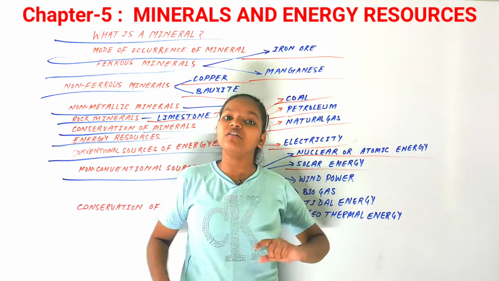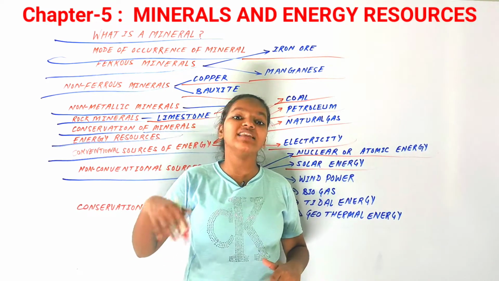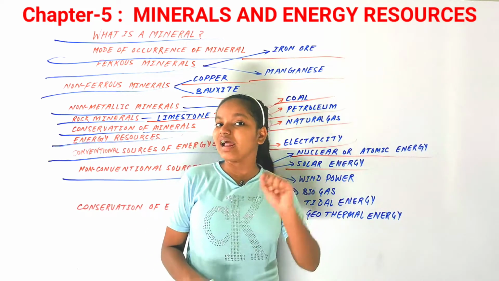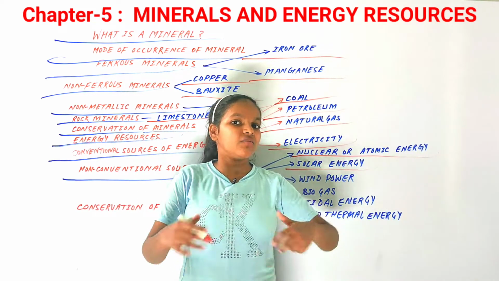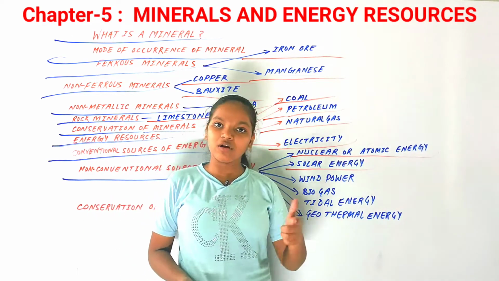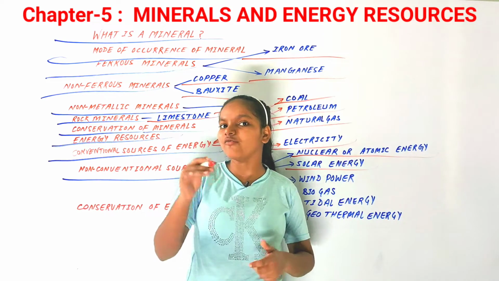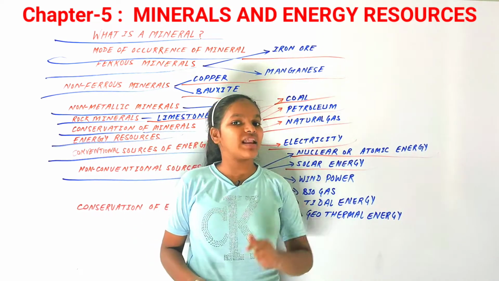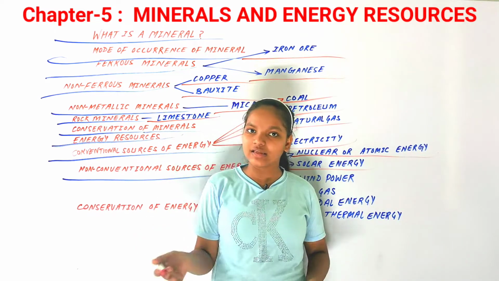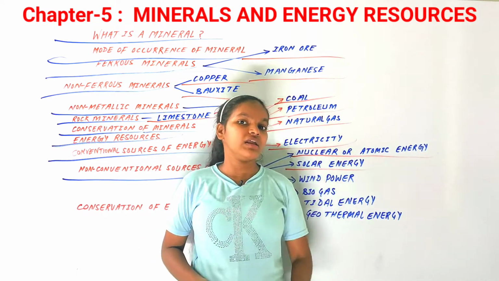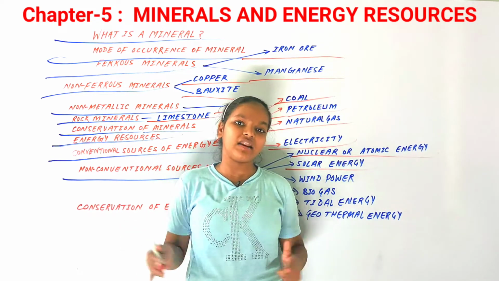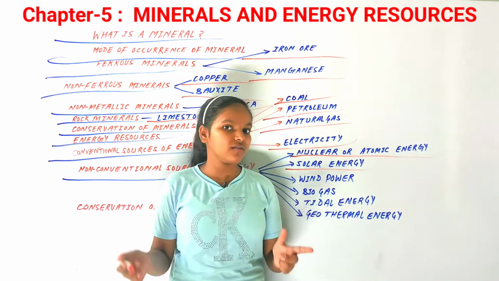So with photovoltaic technology, we can convert sunlight directly into electricity. For example, in our houses, we install a setup of solar panels, and they convert the solar energy into electricity. That is the photovoltaic technique. India is a tropical country and there is an abundance of sunlight in our country. That is why it is very useful here.